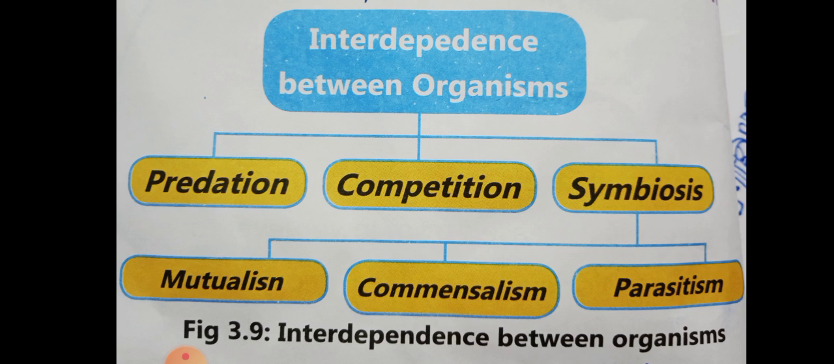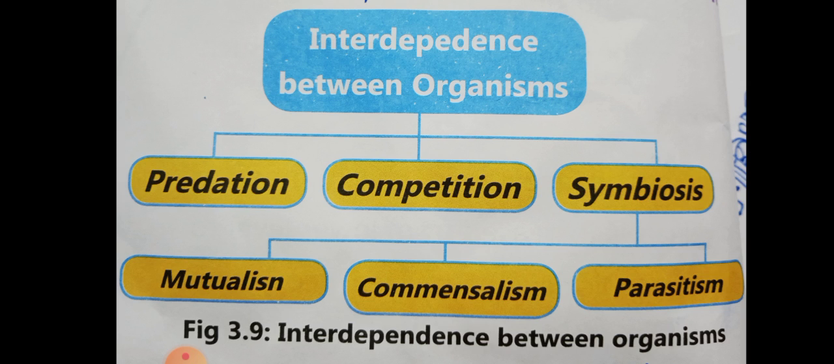Okay. Now, parasitism. Parasitism is the interaction between two organisms in which one is benefited, the other is harmed. The organism that is benefited is known as parasite, and the organism that is harmed is known as host. The parasite lives on or inside the body of the host and obtains food and nutrition from them. Parasites which live on the body of the host are called ectoparasites, and the parasites which live within the body are called endoparasites.